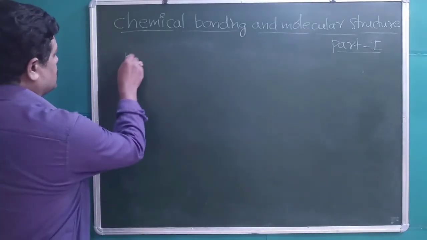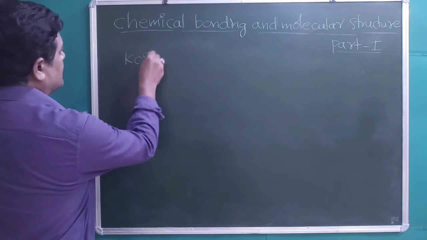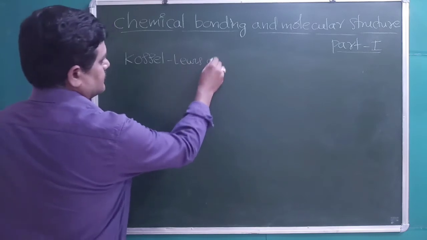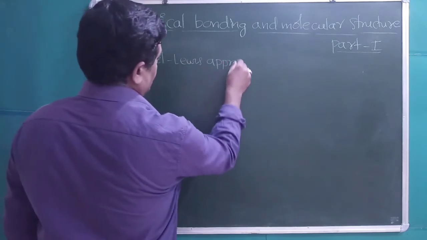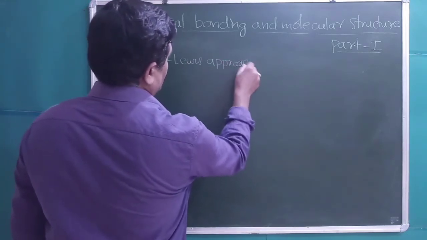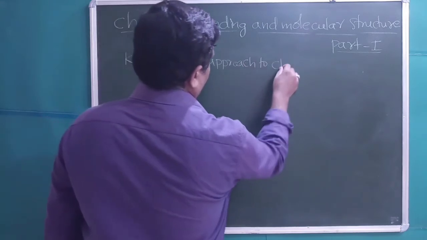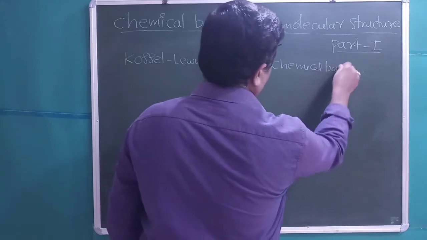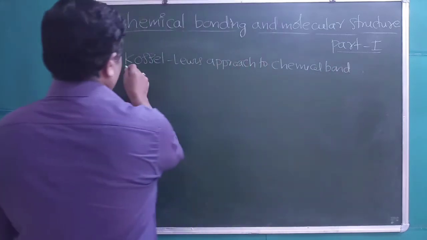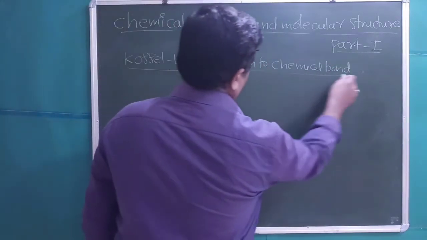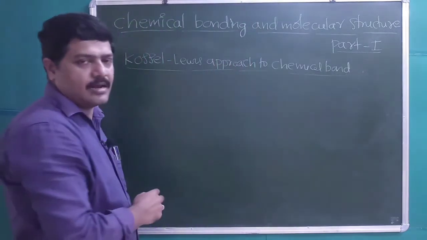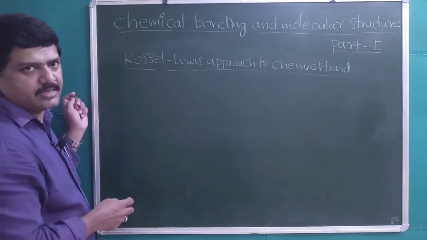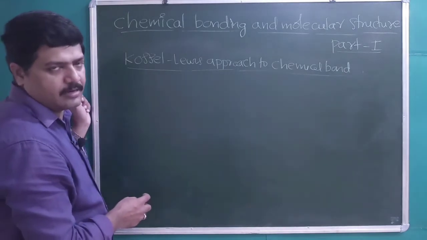Kossel-Lewis approach to chemical bond. Students, the earliest chemical bond theory was given by Berzelius, a scientist named John Berzelius.